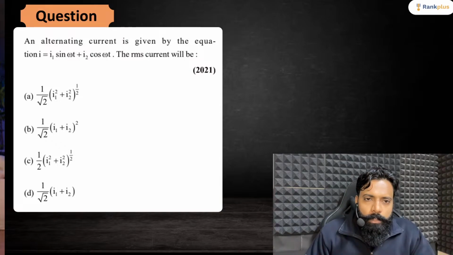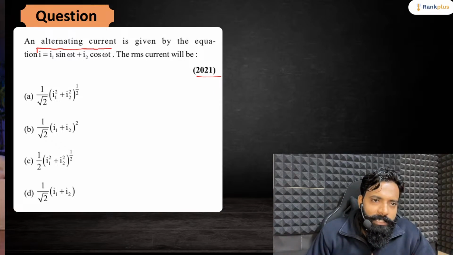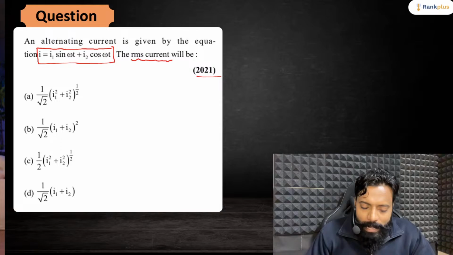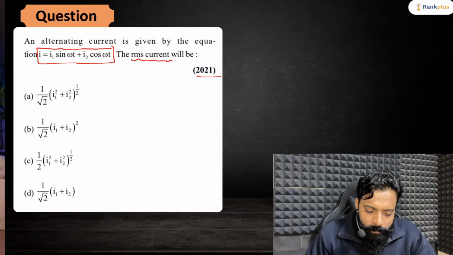Next question. This question came in 2021. It won't be taking more than 10 seconds, I can say. I is equal to I1 sin omega t plus I2 cos omega t. You have to find out the RMS current. And what is the RMS current here? Tell me. What is the RMS current here?